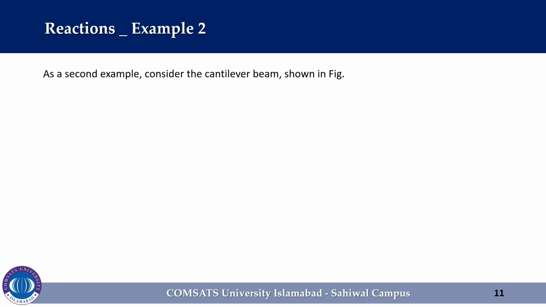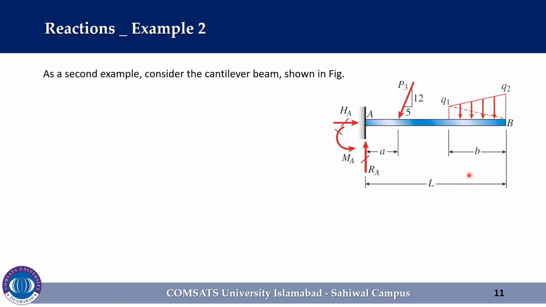Consider the cantilever beam as shown in the figure here. The loads consist of an inclined force P3 and a linearly varying distributed load. The latter is represented by a trapezoidal diagram of load intensity that varies from Q1 to Q2. The reactions at the fixed support are a horizontal force H_A, a vertical force R_A, and a couple M_A.